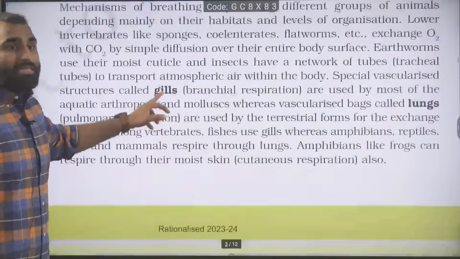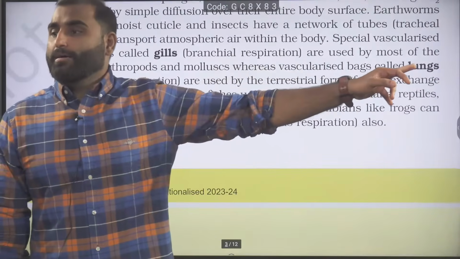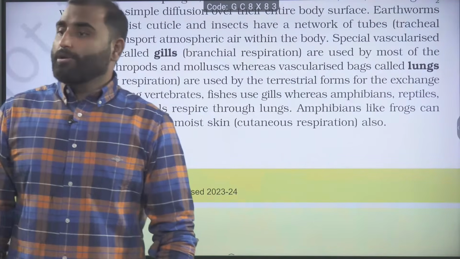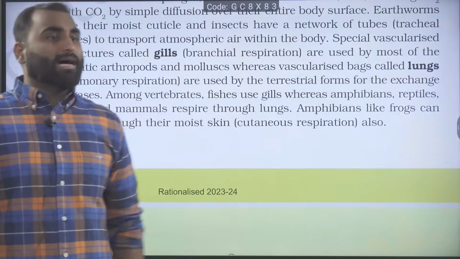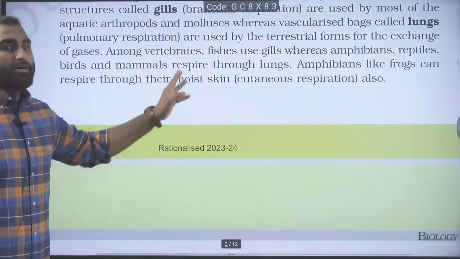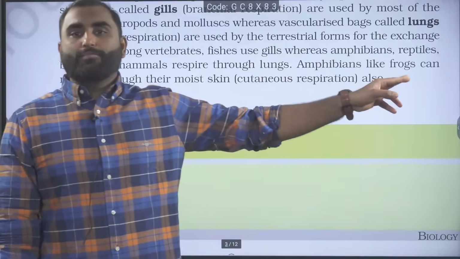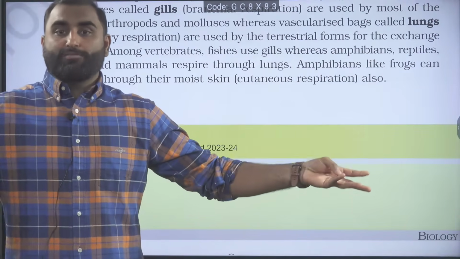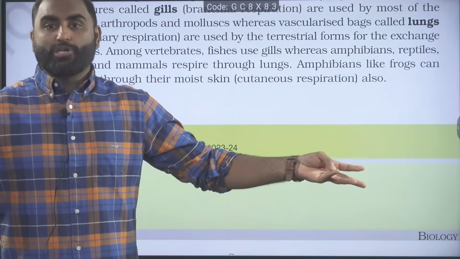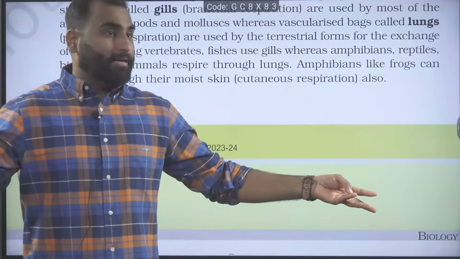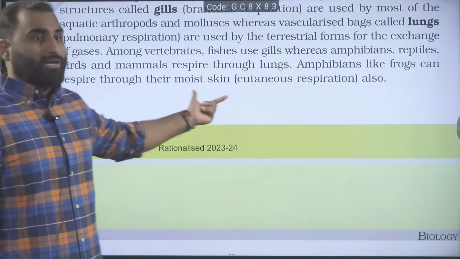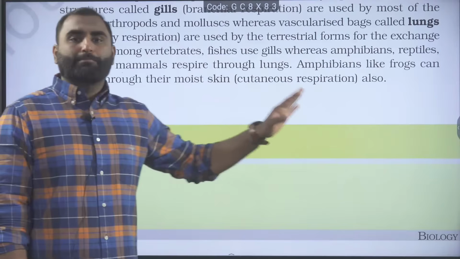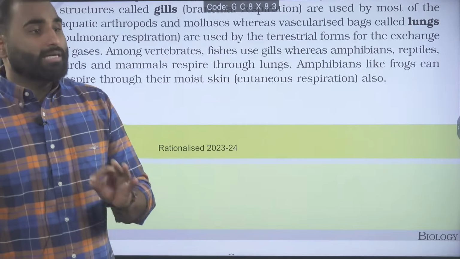Whereas mollusks which are present on the land, they will go for what? They will go for breathing via lungs. Next, among vertebrates, fishes use gills. Amphibians, they use everything, amphibians we have studied. They can breathe via gills also if they are in the tadpole stage. Majorly they use cutaneous, pulmonary and skin. Mostly cutaneous, moist skin, and also their lungs. Reptiles, birds and mammals, definitely they all are using lungs.